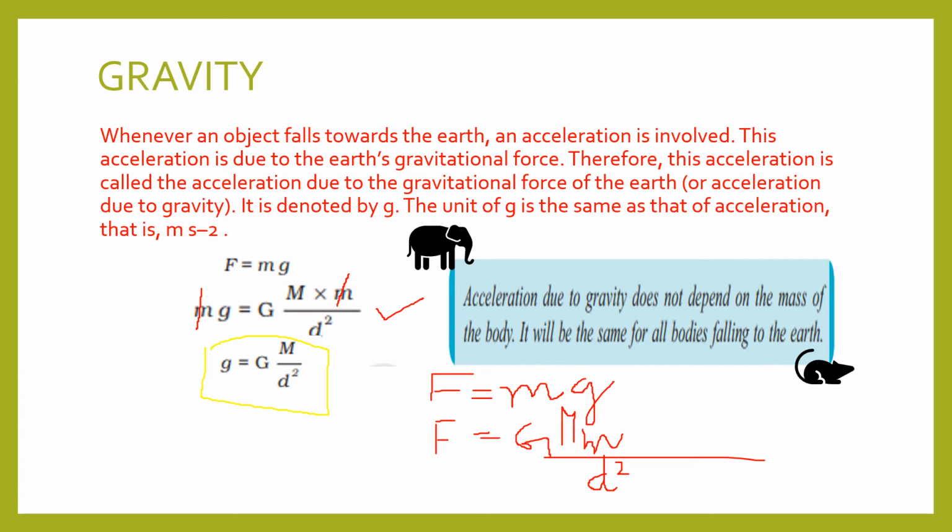Whatever the mass of the body falling from a certain height, all objects will reach the earth at the same time, whether it is an elephant or a mouse, if they fall from the same height. That holds if we consider only the gravitational pull of the earth. That is very, very important. Then all the objects will reach the earth at the same time, irrespective of their masses.